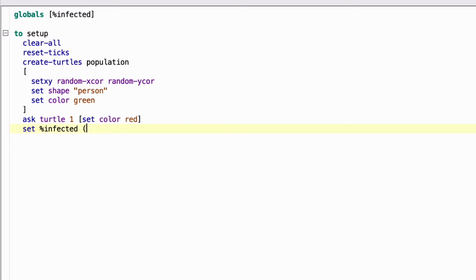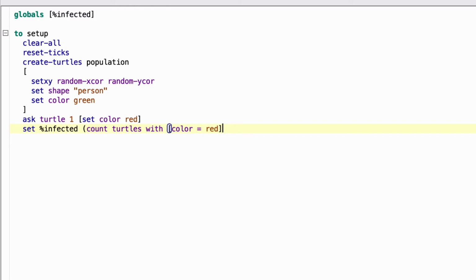Okay. So it's just the number, the percent infected is the number who are infected divided by the total number of people. We get the infected number by count turtles with color. Let's put a space between color and an equal sign.